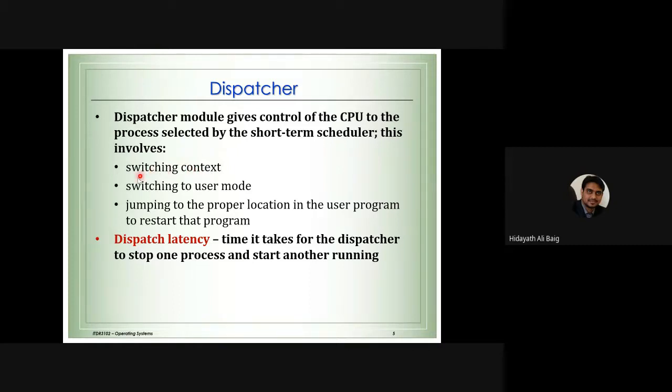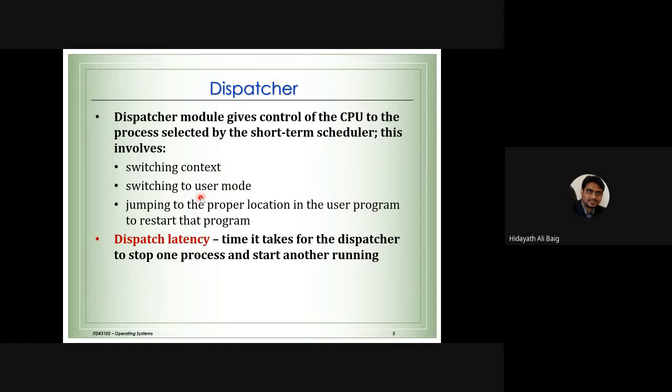Remember a switch? We have a switch in the home. We make it on, we make it off. Same thing, we change, right? In the same way, we want to change between the jobs or the processes. Okay, and the dispatcher also changes the user mode. For example, I am working in the admin mode, administrator mode, but now there is another process which works in the user mode, so we have to change it.